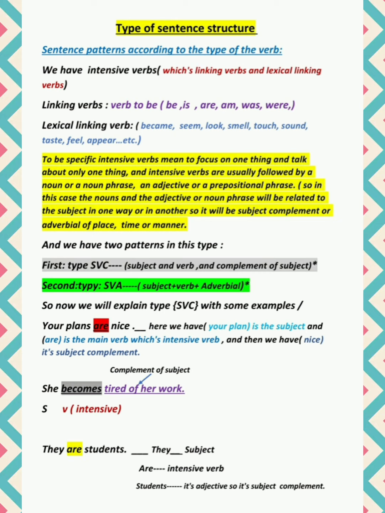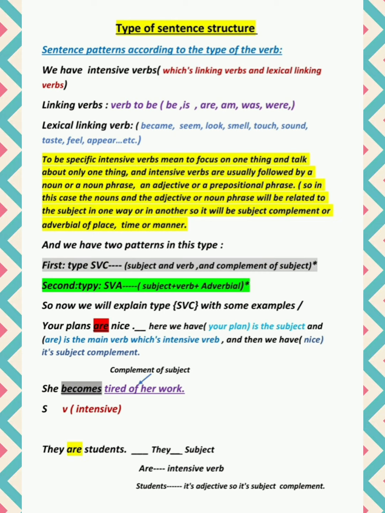We have intensive verbs, which are linking verbs and lexical linking verbs. So what do we mean by linking verbs? Linking verbs are the verb to be: is, are, am, was, were. And also we have lexical linking verbs, which are perceptual verbs, أفعال الحواس, like become, seem, look, smell, touch, sound, taste, feel, appear, etc. Okay, so in order to be specific, intensive verbs mean to focus on one thing and talk about only one thing.